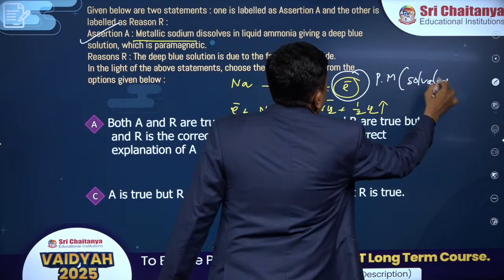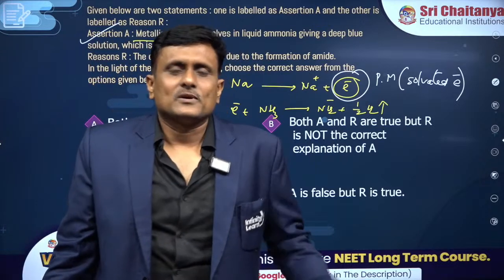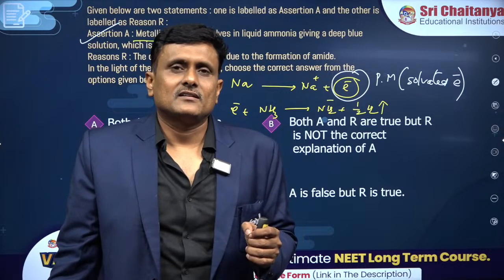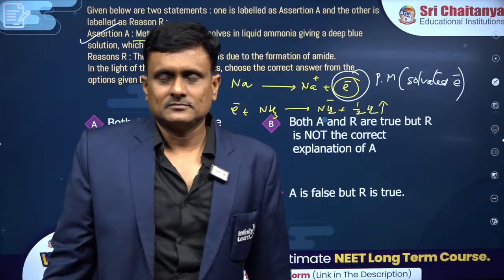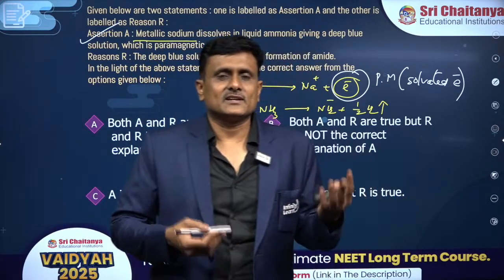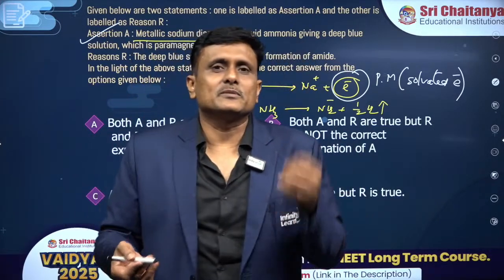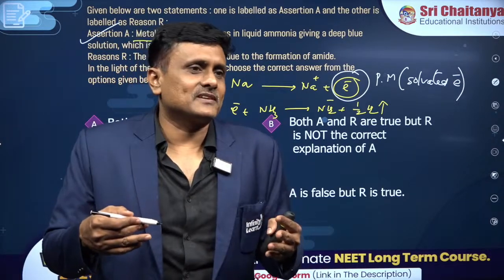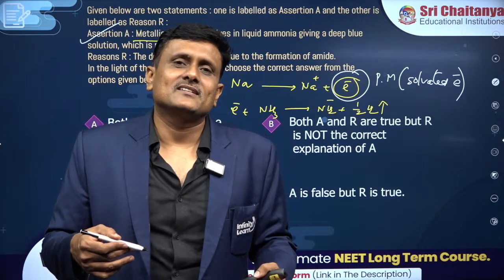All properties are due to what? Solvated electrons. You know, people wonder, sir, what are solvated electrons? You see, when these electrons are found in the protic solvent, they suddenly gain the energy or momentum. It's like, you know, you are going to retaliate against someone in a conflict, in a spat. If you are going alone, you will be beaten to the dust. But whereas if you are going with a bunch of friends who are exactly like you, then you appear to be powerful, right?